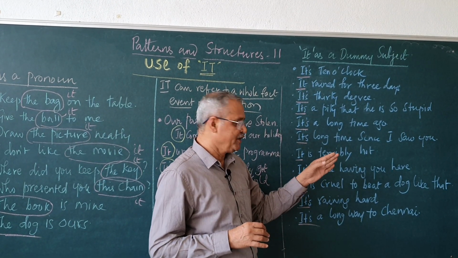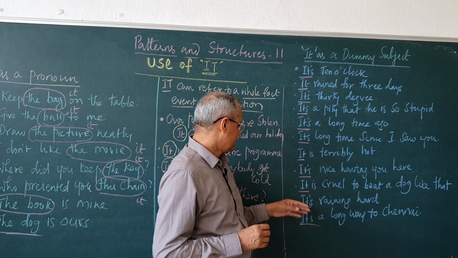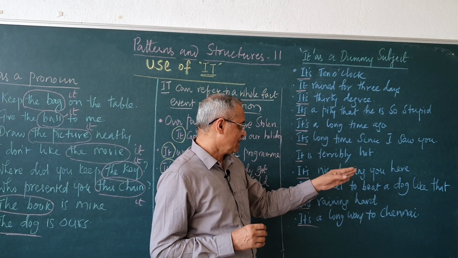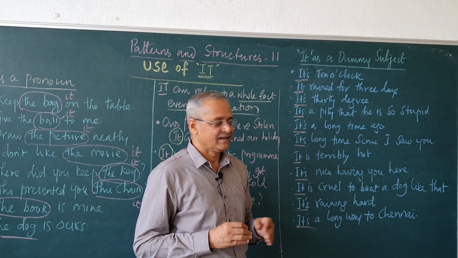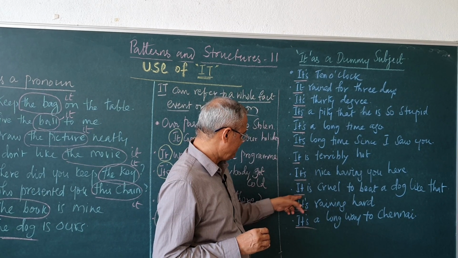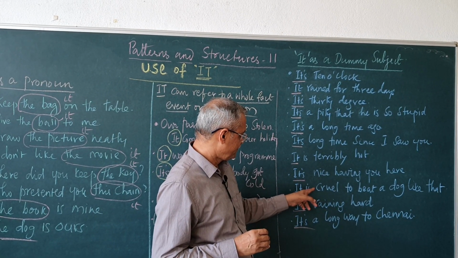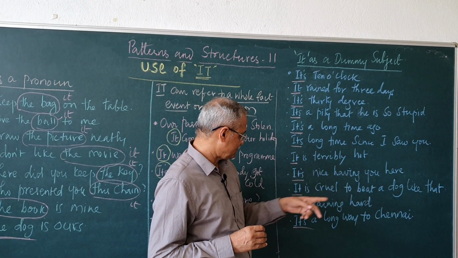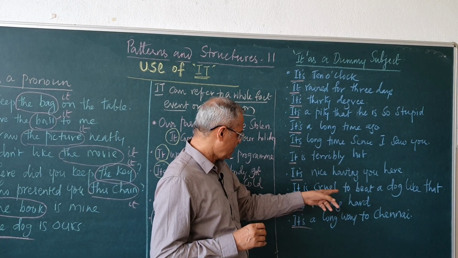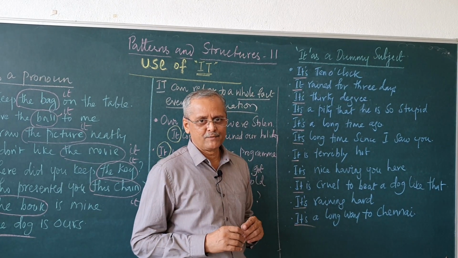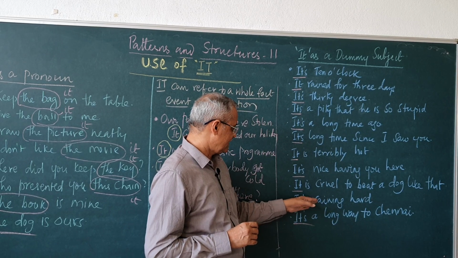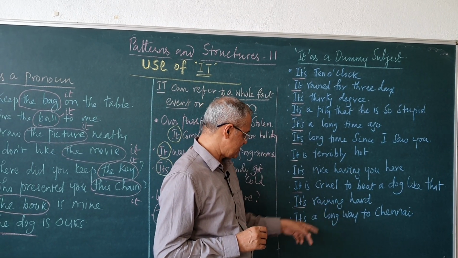It's nice having you here. It's cruel to beat a dog like that. Here you see, "it" is a dummy subject, "is" is the verb. It is raining hard. "It" is a dummy subject here. It is raining hard, present continuous.